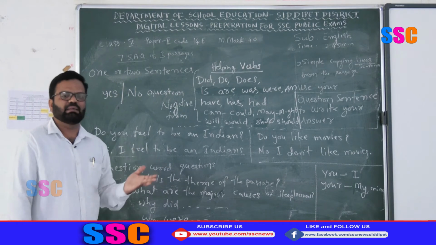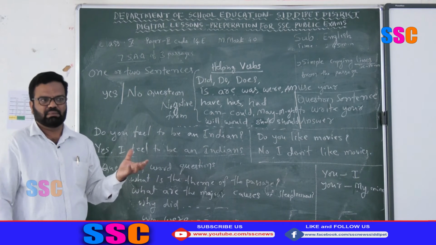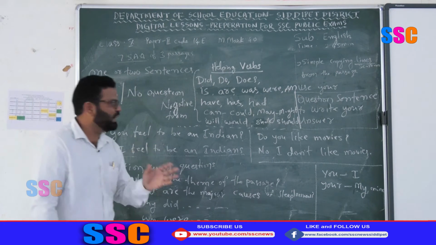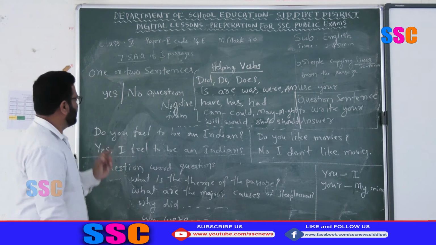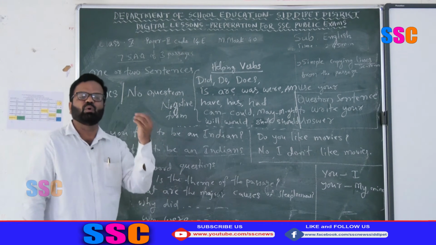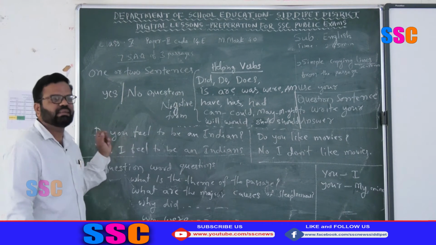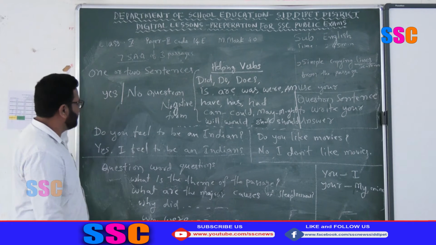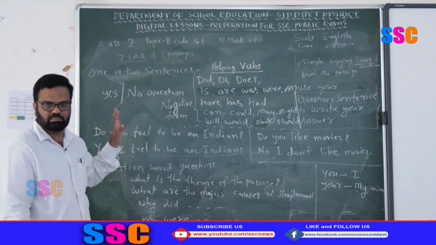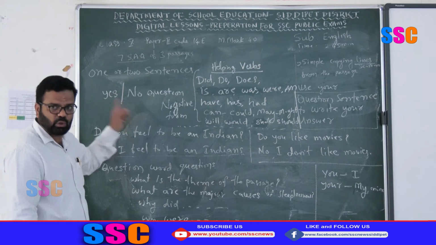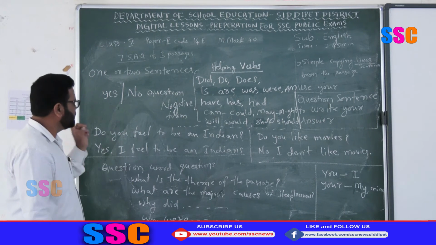They don't find this simple thing, they just copy down the sentences. Okay, how do we write answers? For example, do you feel to be an Indian? Your answer is in the question itself. You simply remove the do, then write your option, yes or no, then put a comma.